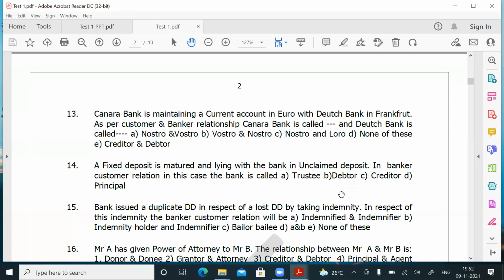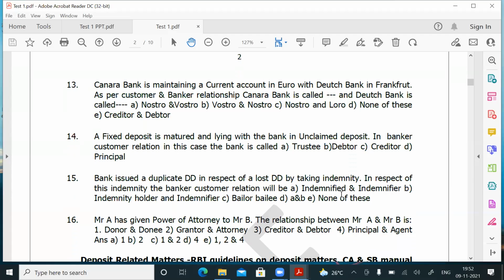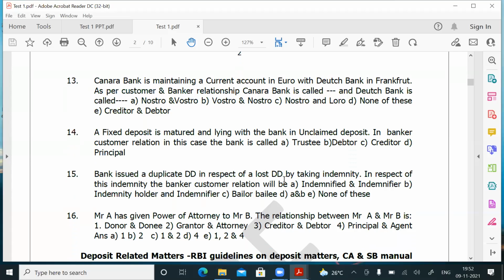Question number 15. Bank issues a duplicate demand draft in respect of a lost DD by taking indemnity. You know, whenever DDs are lost, you have to take an indemnity, stamped or unstamped depending upon the amount. So you have to take an indemnity, and then you will issue a duplicate draft. In respect of this indemnity, the banker-customer relationship will be: indemnified and indemnifier, indemnity holder and indemnifier, bailor or bailee, A and B, none of these.